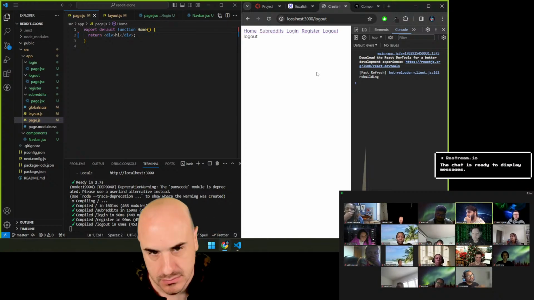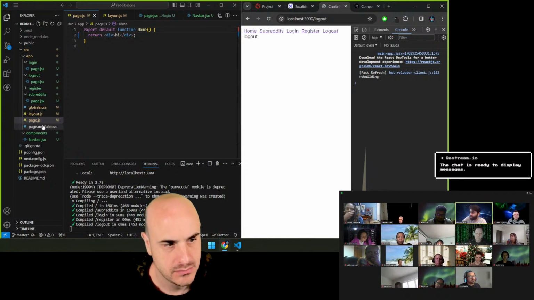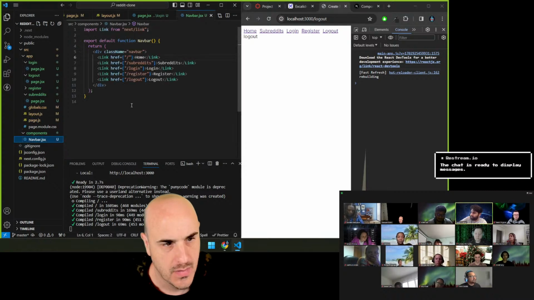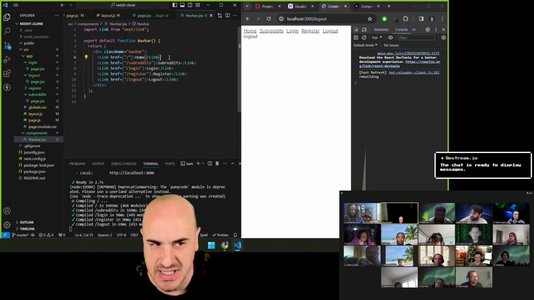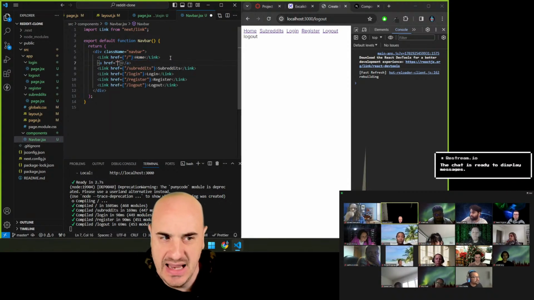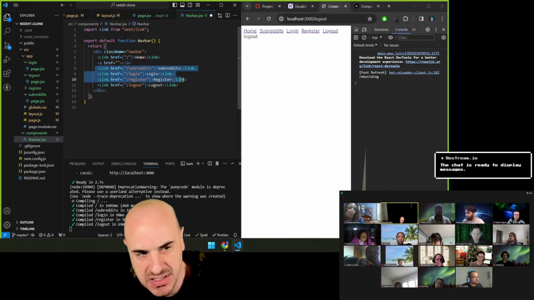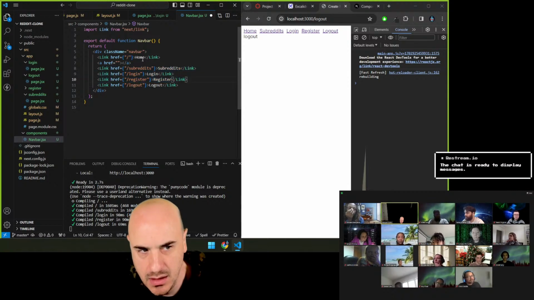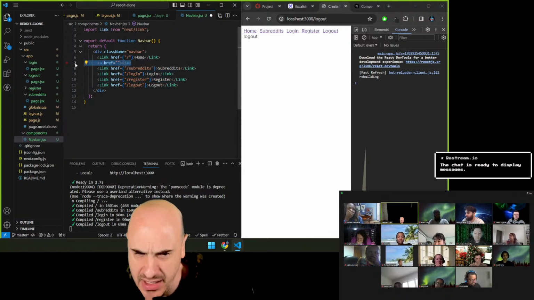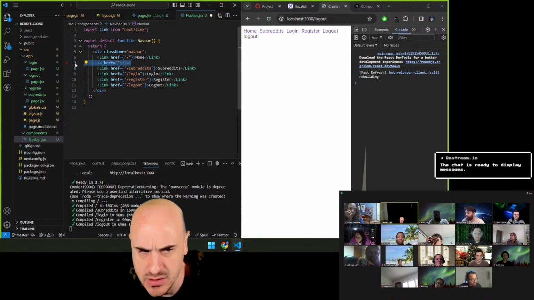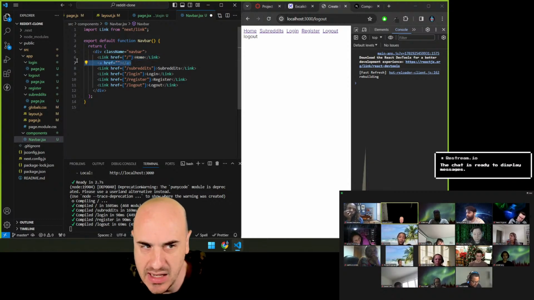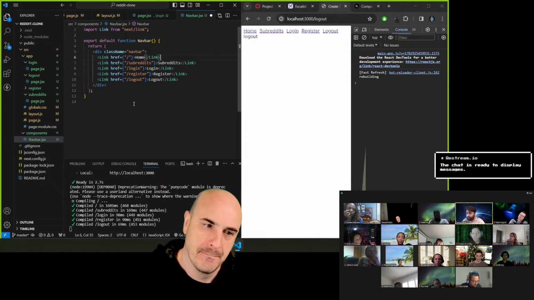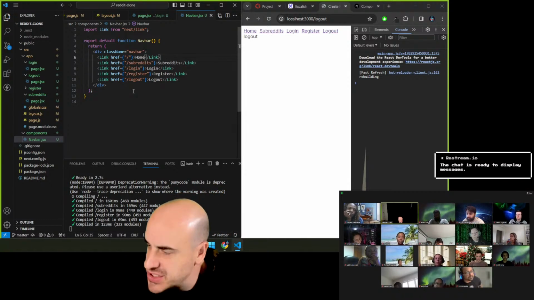When you do link, is it advisable to use an anchor tag inside the link? No, you want to use the Next.js specific component. If you use just a naked anchor tag, it's not going to do all the things that Next.js needs, and it might hard refresh the page. So you definitely want to use link, unless you're going to an outside link, like google.com, then you'd want to use an anchor tag. Good question. Any other questions?